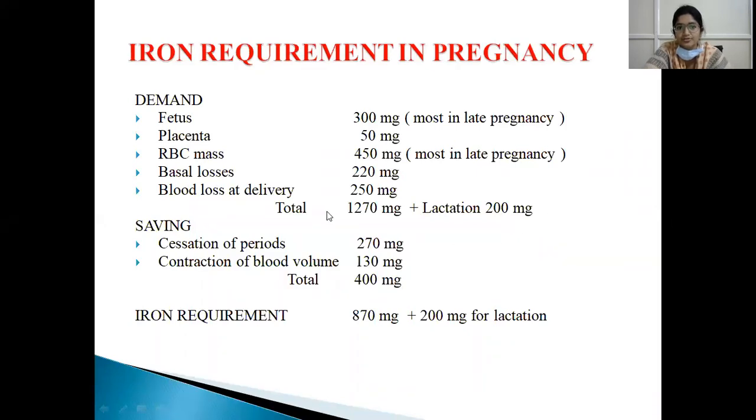So a total of around 1470 milligram of iron is required during pregnancy. So what do we save during pregnancy? Because of cessation of periods, that is, no iron is lost during menstruation. So 270 milligram of iron stores will be present, and because of contraction of blood volume, 130 milligram is present. So total savings of 400 milligrams. So the total iron requirement during pregnancy is around 1000 milligram.